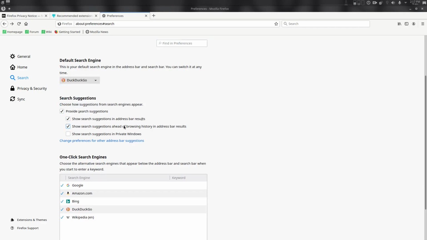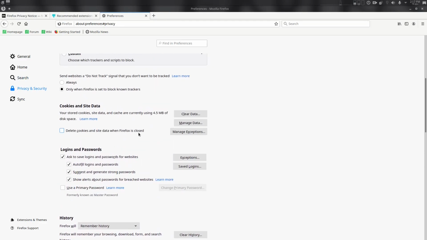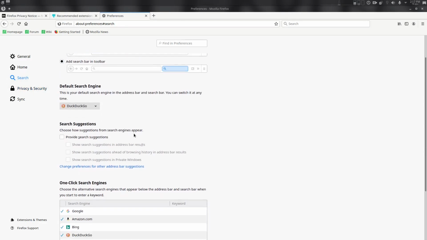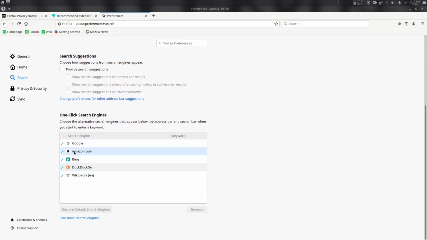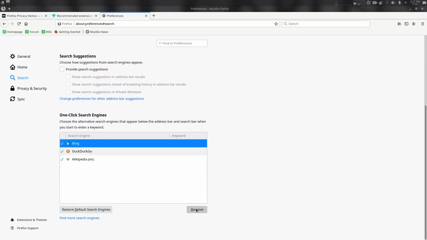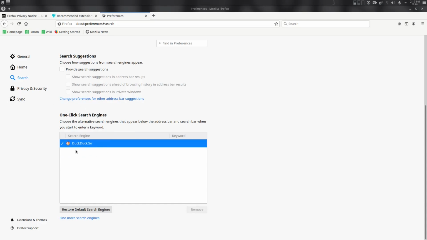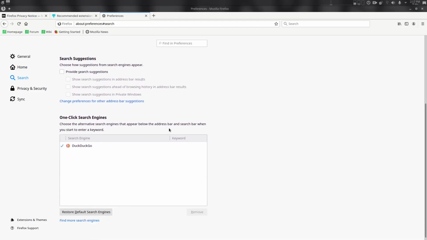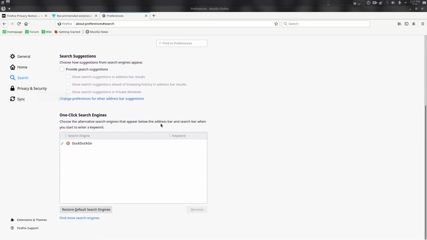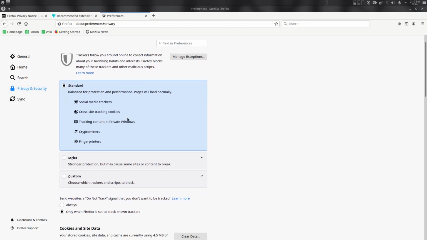Suggestions send you data without you even searching it yet, and that's bad. Right here, remove Google, remove Amazon, remove Bing. You can keep DuckDuckGo and remove this. I will also give a link to a few search engines in the description. You can use those. That will be way better than the default ones.